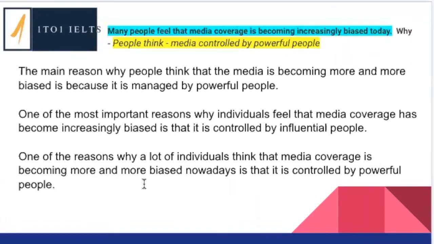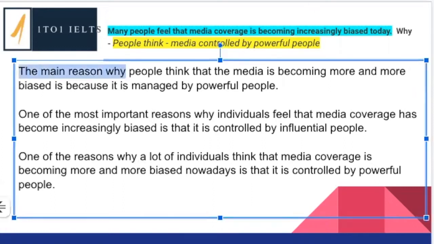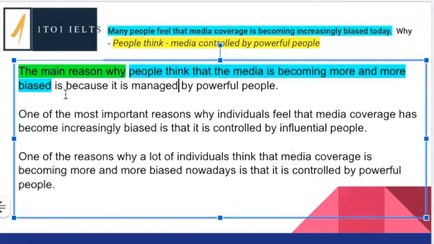So we've got a number of topic sentences here. We want to break down topic sentences into 4 parts. The first part is showing what type of question it is. So here we've got the main reason why. We can see the students doing this really well. Main reason why, and then what are we talking about? People think that the media is becoming more and more biased. So this is basically showing that you understand the question. This is what the question was talking about.